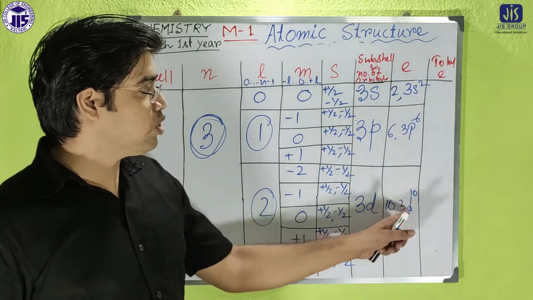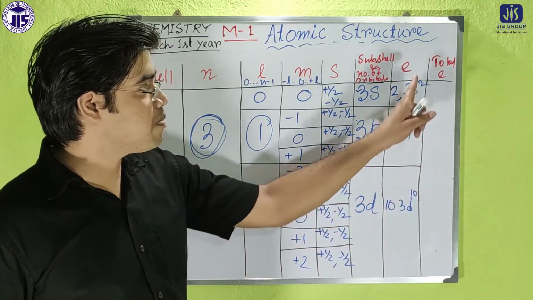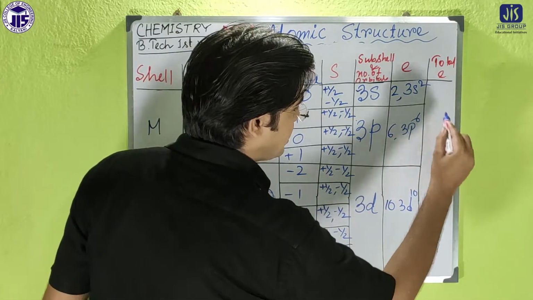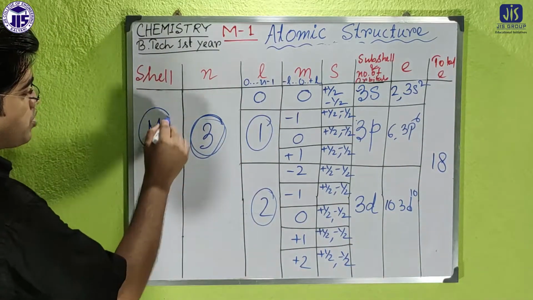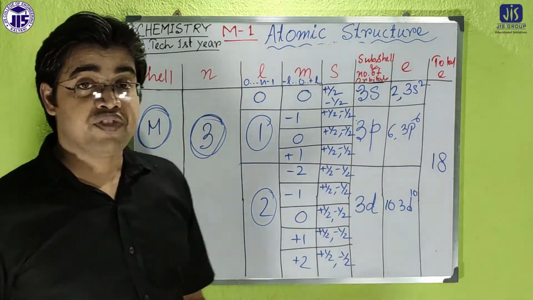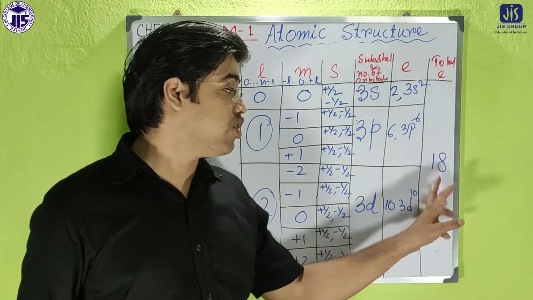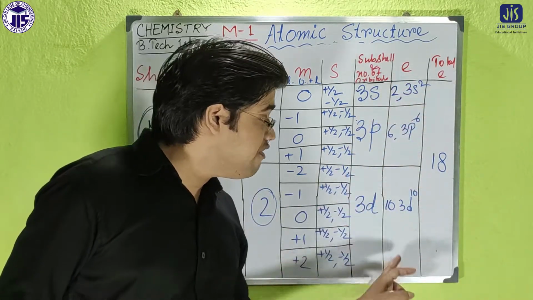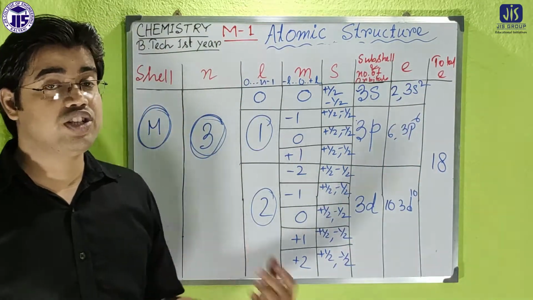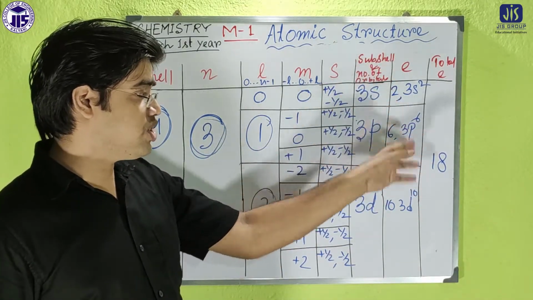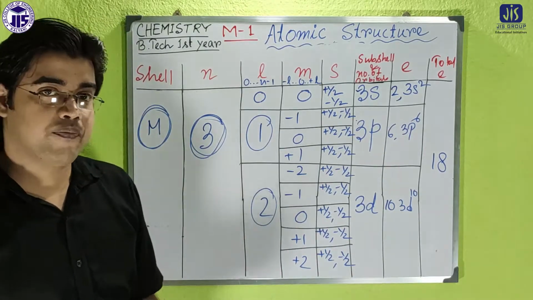So then the total number of electrons here is 10 plus 6 plus 2, which means it will be 18. So that means the M subshell or the M orbit has the maximum capability to carry 18 electrons, and here each and every subshell has some capacity to carry electrons, in some cases 2, in some cases 6, 10, etc. Okay.